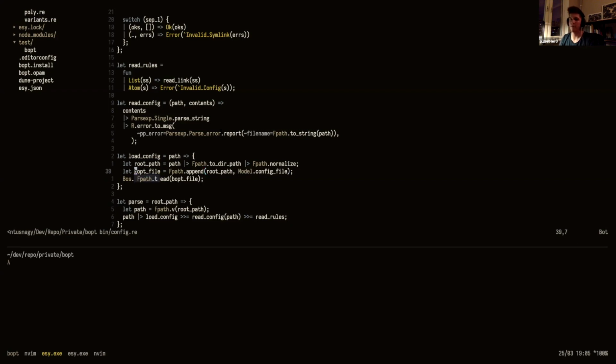So the name of the file is hard-coded right now. So the file you want to read needs to be named bopped right now. And then we'll read that file. And so this function returns a result with a string, which is the content of the file, or it returns a polymorphic variant called RResult. And RResult is this wrapper library, also from the same person who did pretty much all the libraries I'm using except for the S-expression one. So this is another polymorphic variant called rresult.r.message.